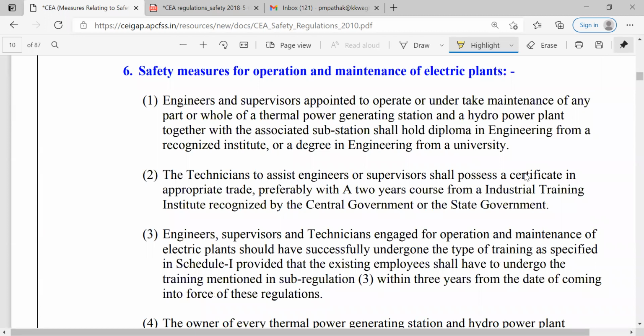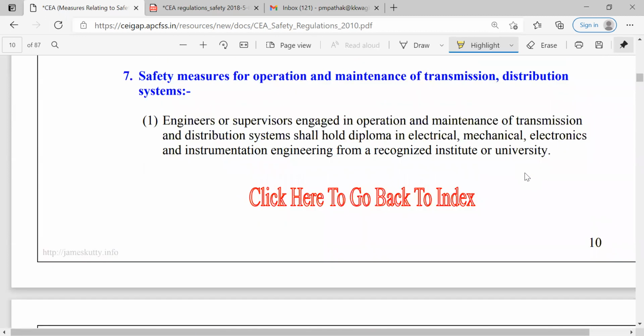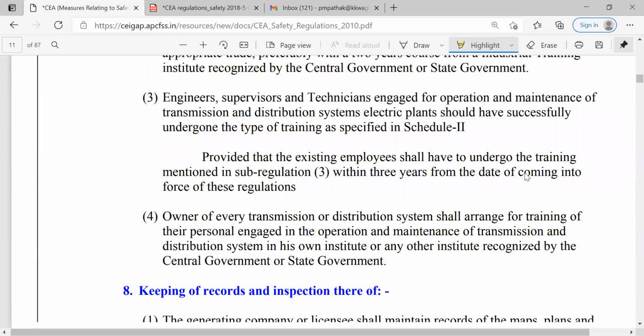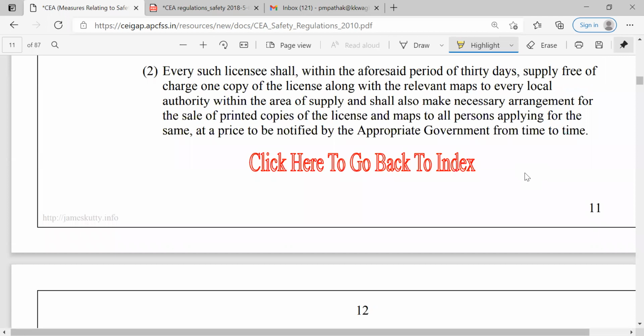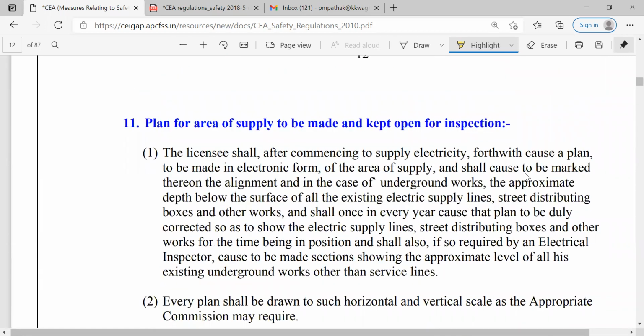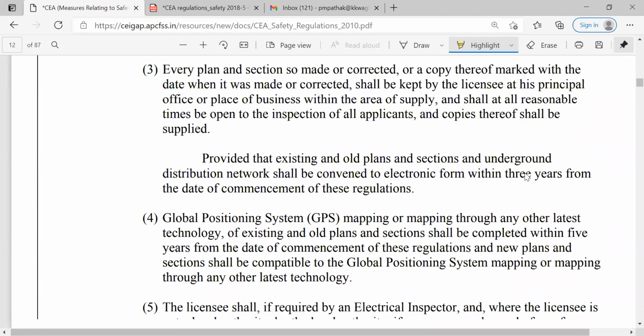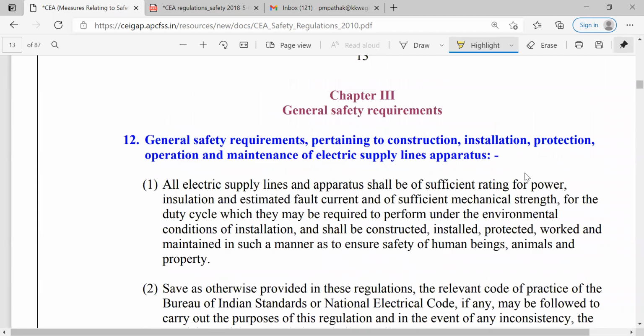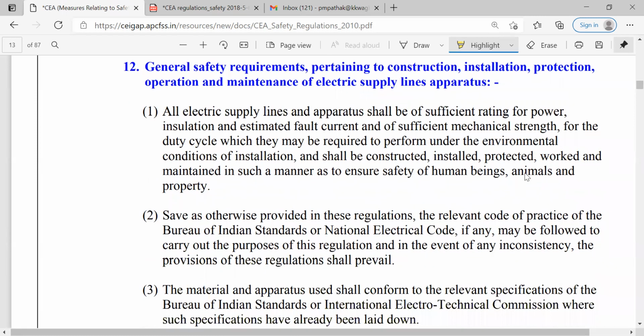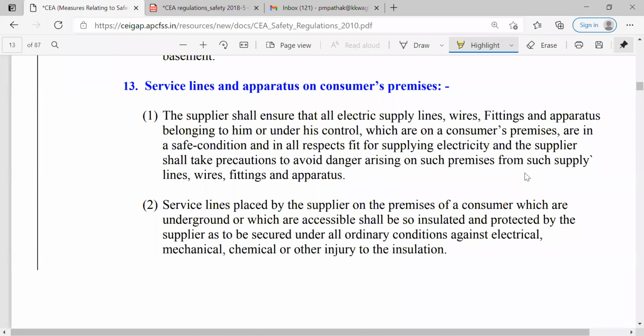Then these are the safety measures, operation and maintenance of electrical plants. Then this is about transmission and distribution systems. Then keeping records, maps, printed copies, and plans for the area inspections. Sometimes we now use GPS systems also. Under chapter 3, general safety requirements are important. We have discussed all these things and all the regulations.